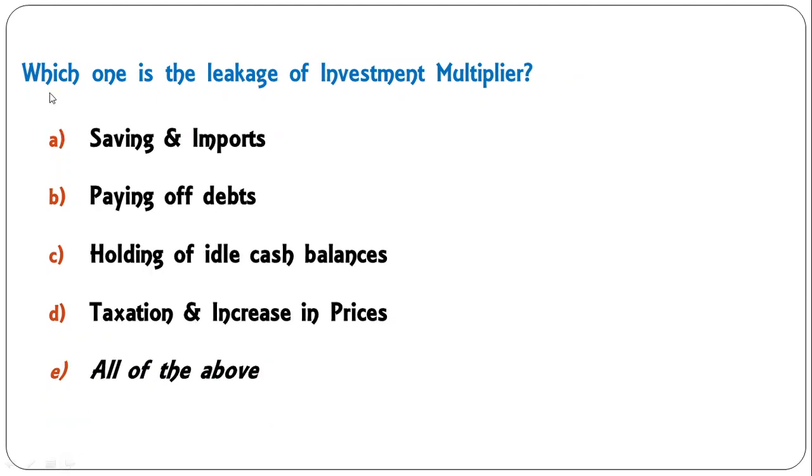Moving to the next, which one is the leakage of investment multiplier? Saving and imports, paying off debts, holding of idle cash balances, taxation and increase in prices, all of the above. Dear students, these all are the leakages in the system of investment multiplier. When there is investment, income increases manifold, but if these things happen, the size of multiplier gets reduced, so it becomes the leakage of the investment multiplier. So E is the correct answer here.